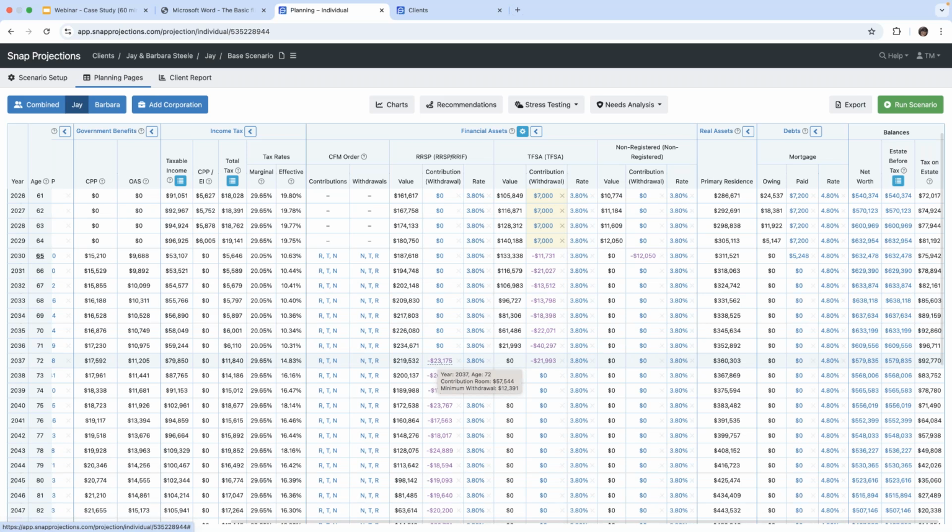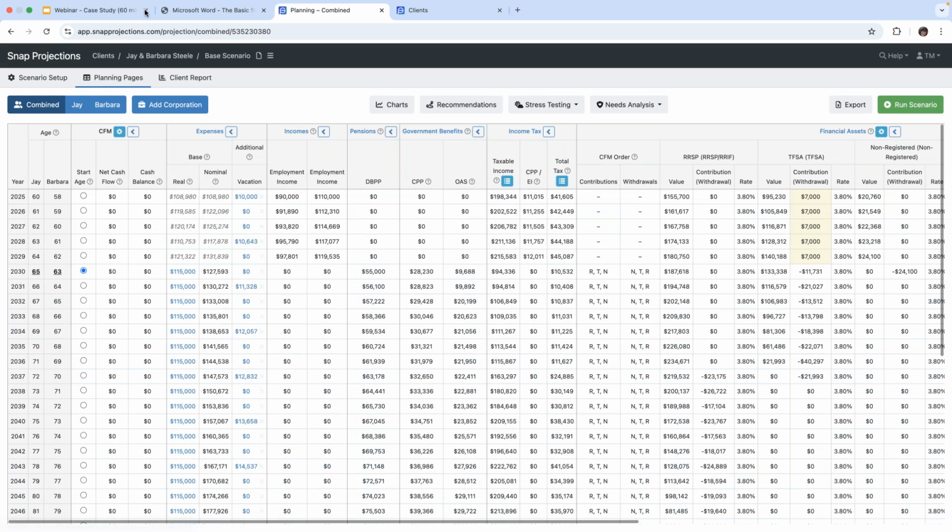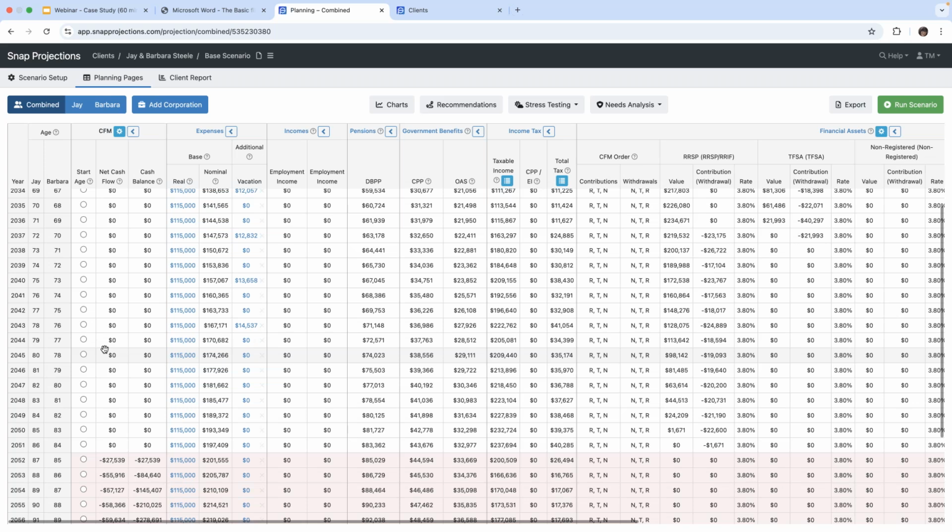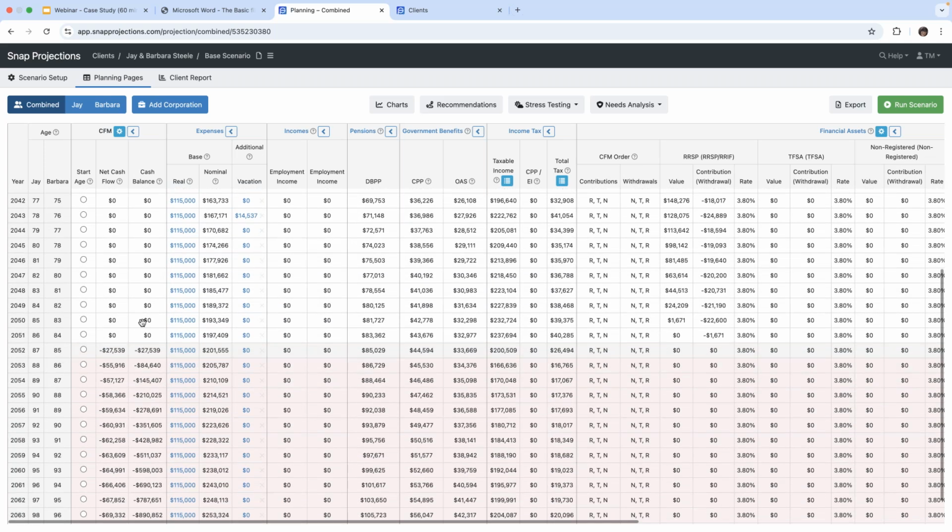And yeah, so I'm going to go back to the combined page for now, just so we can see if the plan works. So if we scroll all the way down until we get to this section here, we can see a red highlight, which is basically telling us that the client is in a shortfall of $27,539 at the age of 87 and 85. Okay, so as of this point in time, they are in a deficit.